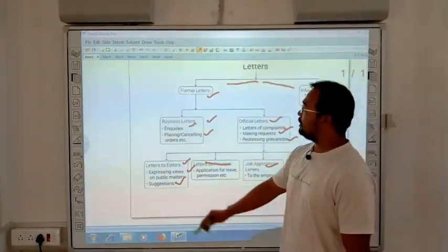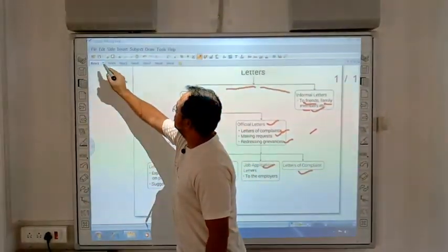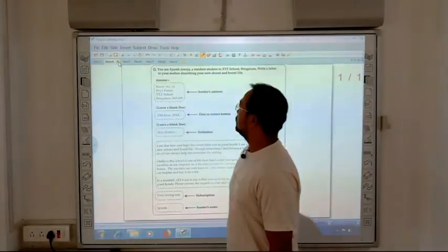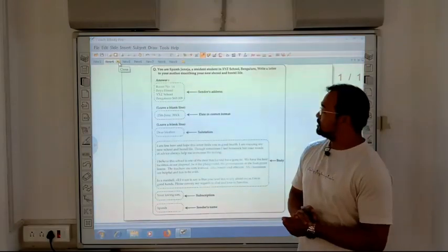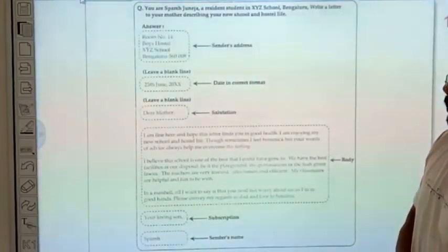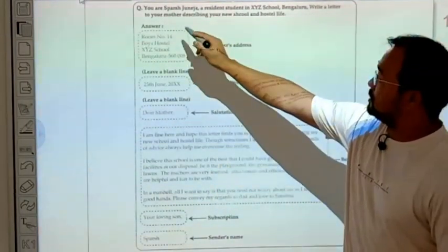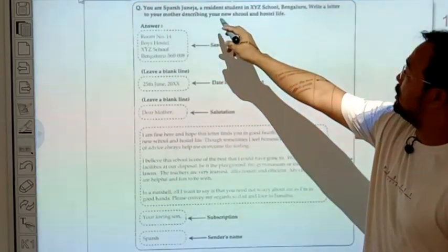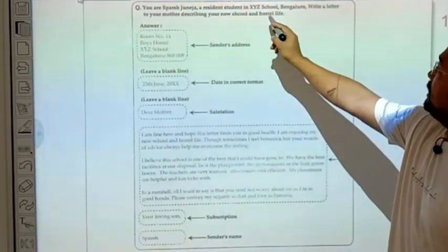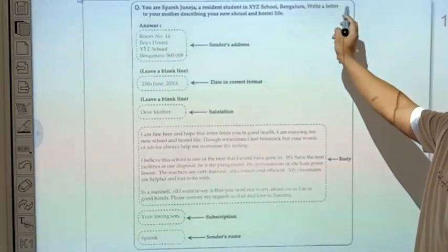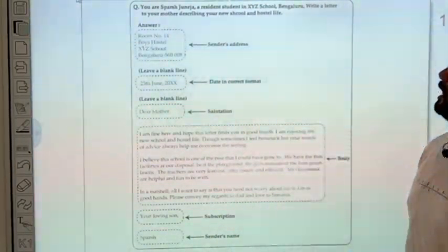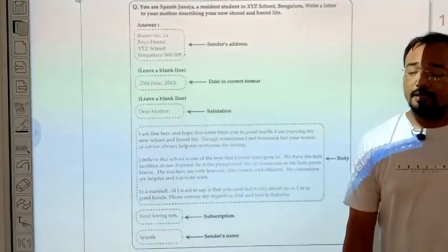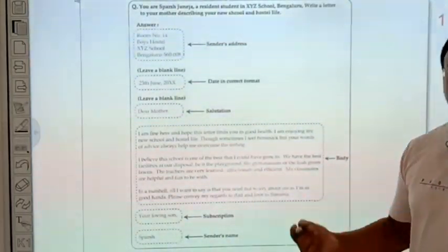Next, now here you see the sample of the letter. You see the question first. You are Sparsh Juneja, a student in XYZ school, Bengaluru. Write a letter to your mother describing your new school and hostel life. That means you are writing a letter to your mother, so it is an informal letter.